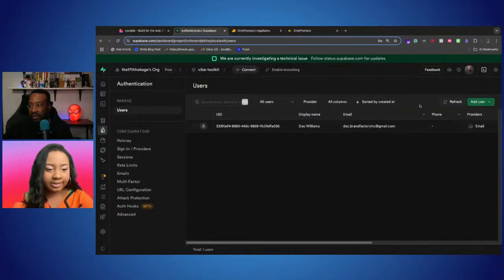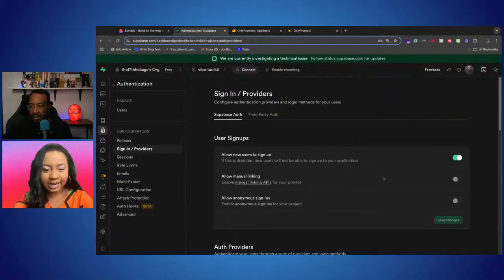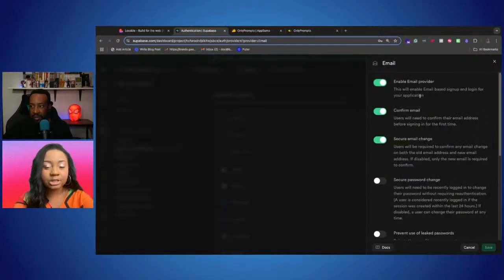Now on the left hand side, under configuration, you see sign in slash providers. We're going to click on that, then scroll down a little to auth providers. Click on email. We see it's enabled, and we're going to toggle off that confirm email. So we toggle that off and click save.